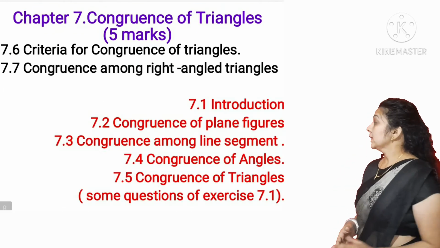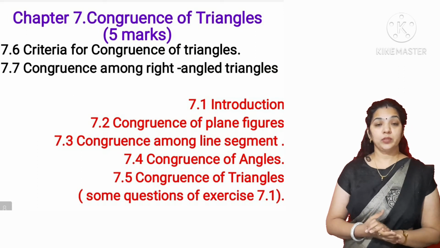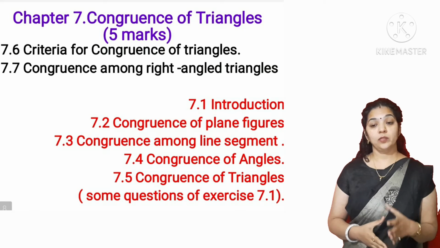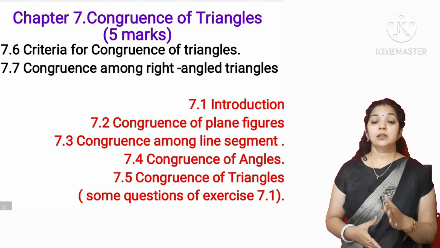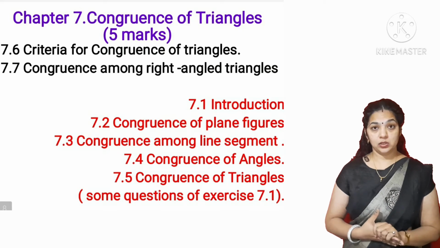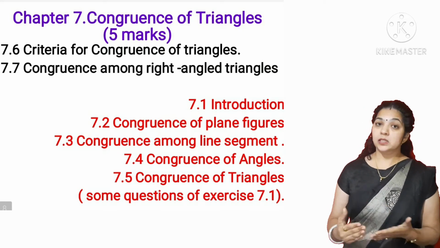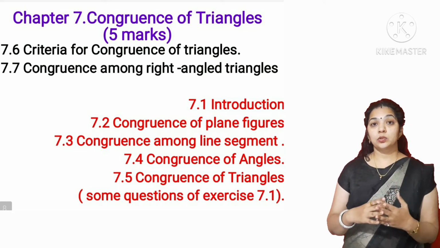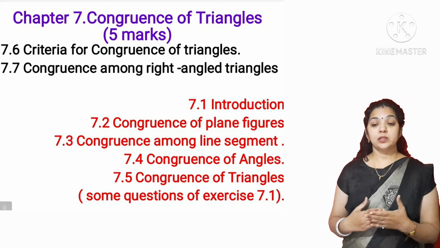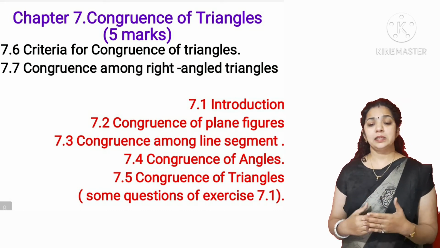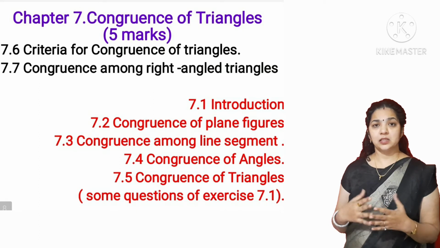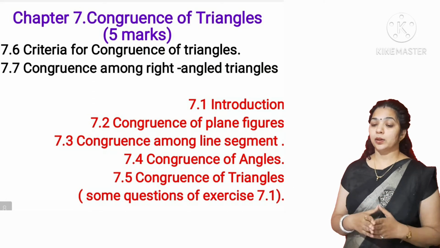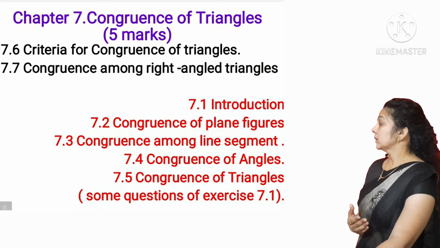Next is chapter number 7, congruency of triangles. The weightage is 5 marks, and only 2 topics, that is criteria of congruency of triangles and congruence among right angle triangles, are in your syllabus. But it's my personal suggestion to cover all the topics, because to cover these 2 topics you need to go through the congruency of plane figures, congruency among lines and congruency of angles. You need to cover this to be good in these 2 topics, although it's not a part of your syllabus now.